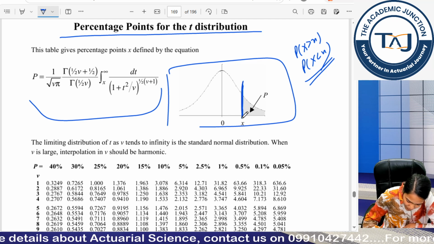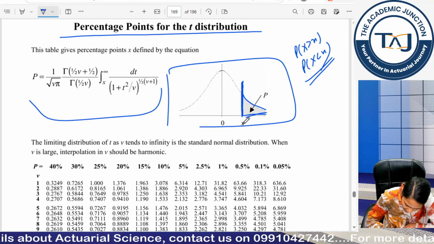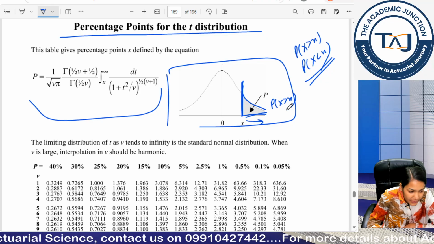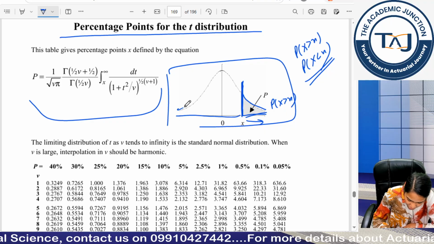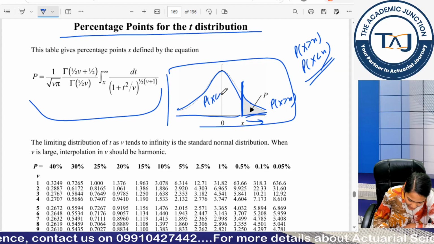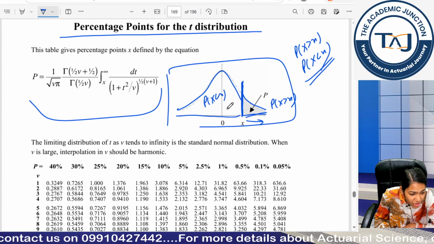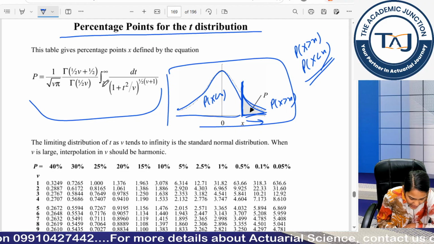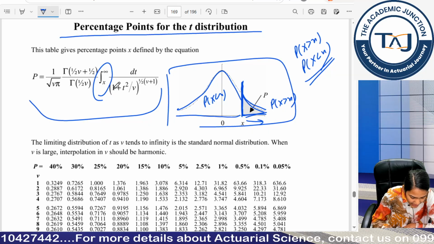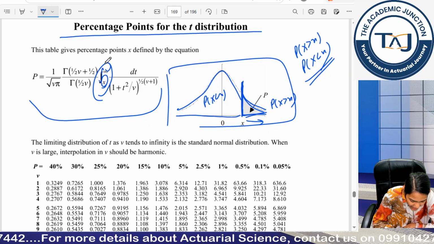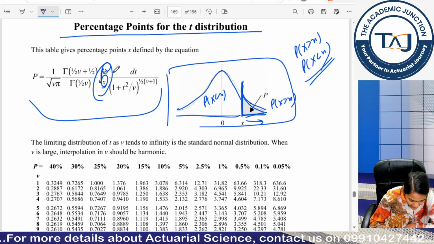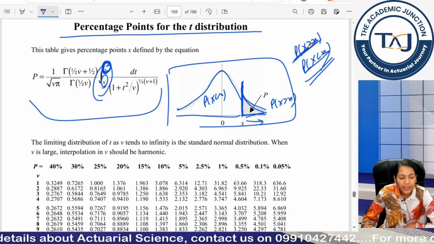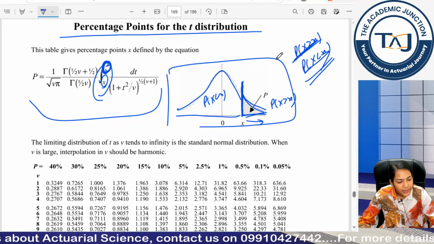Look, my shaded portion is this, and here x will take greater values, so I am calculating greater than percentage points. This portion is showing my less than percentage, but this is not shaded at all, right? So that's why I am calculating greater than values. If I talk about this integral, my integral is from x to infinity, right? So there is no upper limit. When there is no upper limit, I am calculating my greater than percentage points. Okay guys?